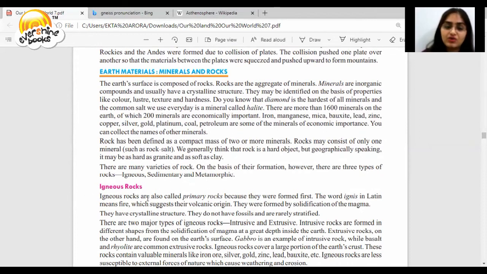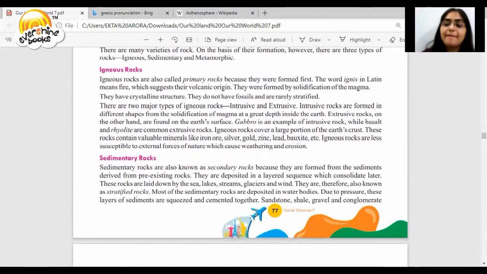What are igneous rocks? They are the primary rocks because they are formed first. The word ignis is a Latin word which means fire, which suggests their volcanic origin. They were formed by solidification of the magma. There are two major types of igneous rocks: intrusive and extrusive. Intrusives are formed in different shapes from the solidification of magma at a great depth inside the earth, whereas extrusives are found on the earth's surface. Gabbro is an example of intrusive rock, while basalt and rhyolite are common extrusive rocks.